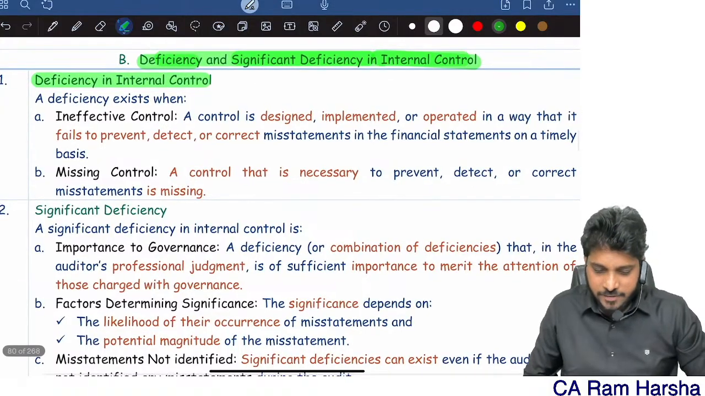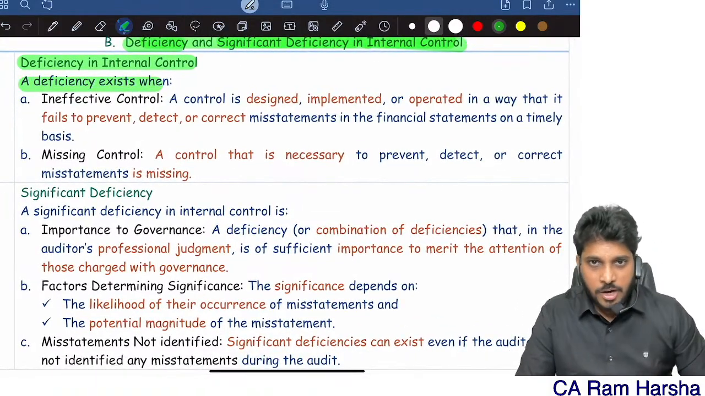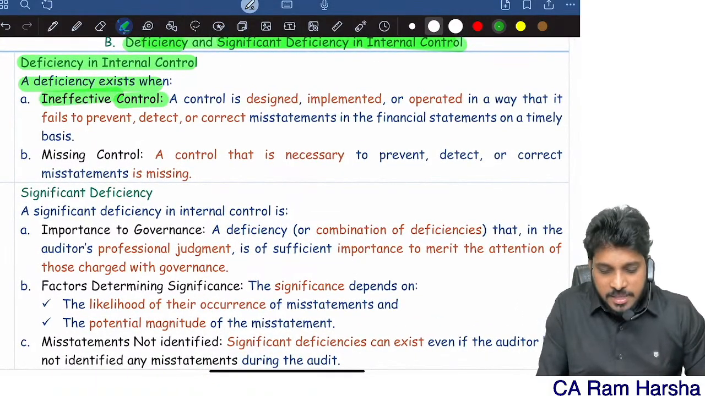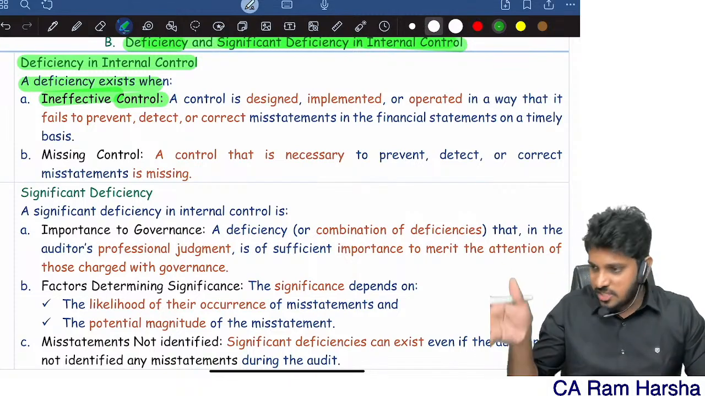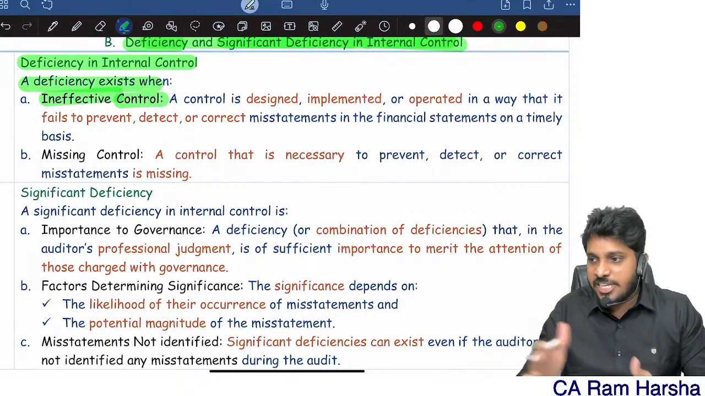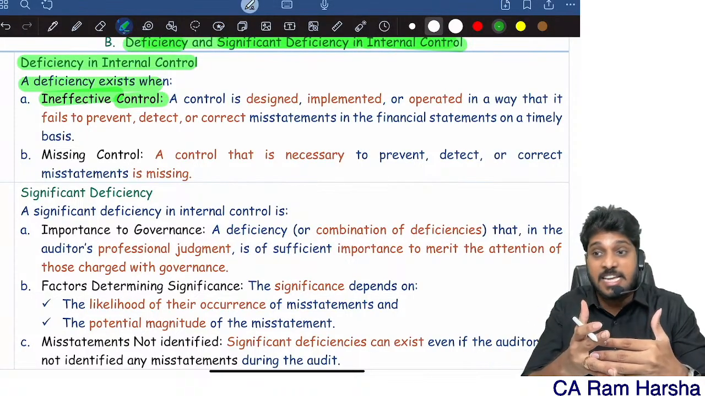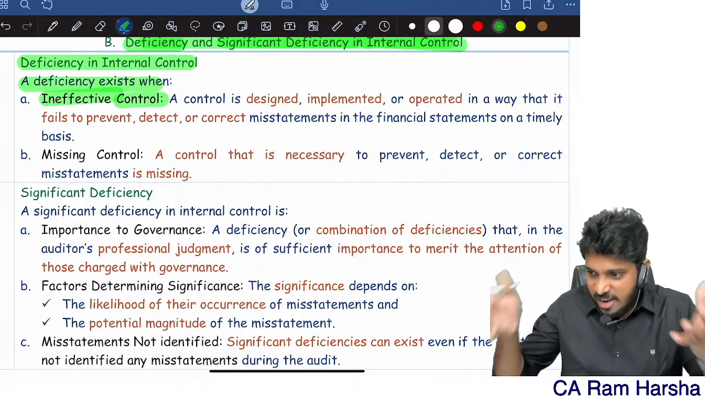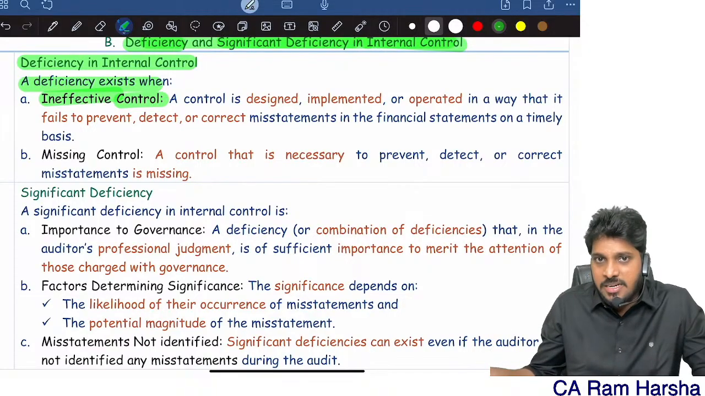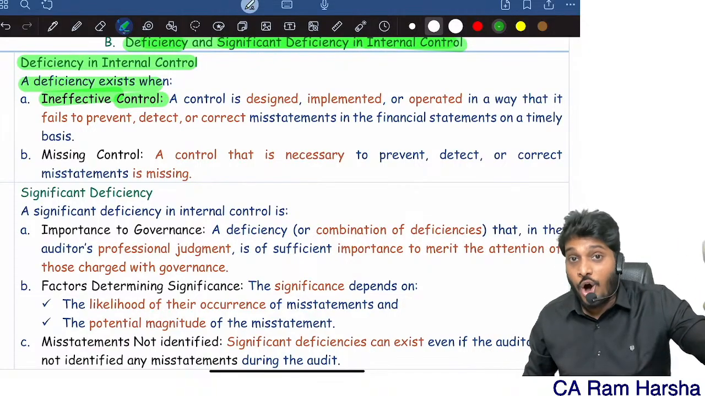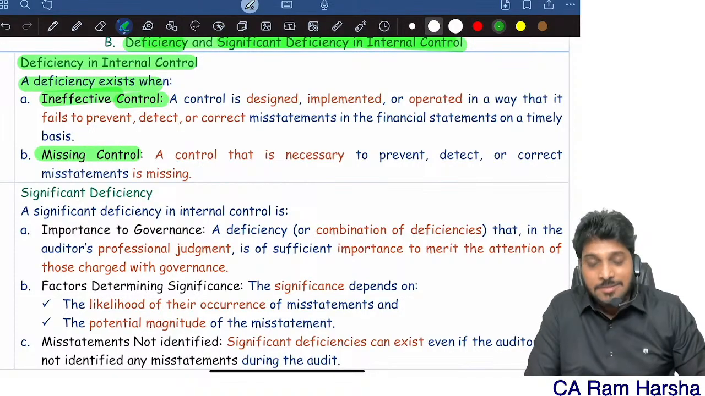Deficiency and significant deficiency. A deficiency means what? The control is there, but the control is ineffective. It means the control is existing, but not operating effectively. It is not preventing fraud, not preventing error, not preventing or detecting misstatement. The control is there for namesake, but it's not working effectively. That's a deficiency. Or the control is missing.